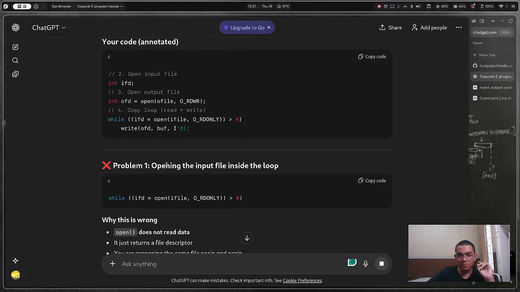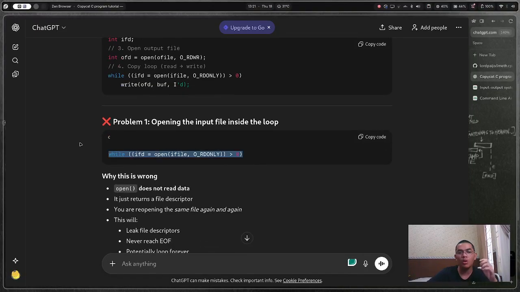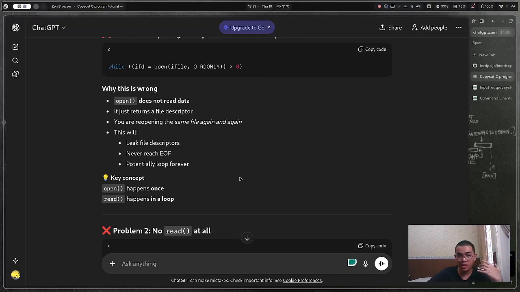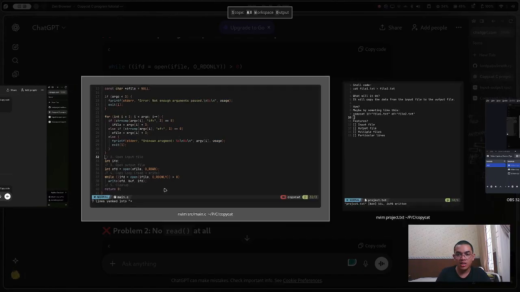Problem 1. Opening the input file inside the loop. Why is this wrong? Open does not read data. It just returns a file descriptor. You are reopening the same file again and again. This will leak the descriptor. Oh, that's why it has this message.